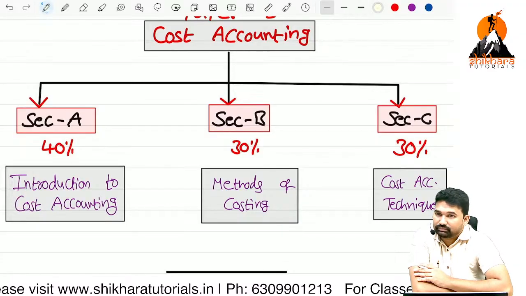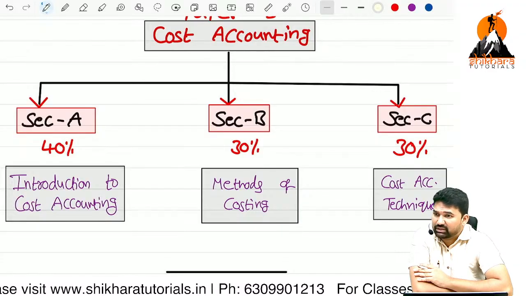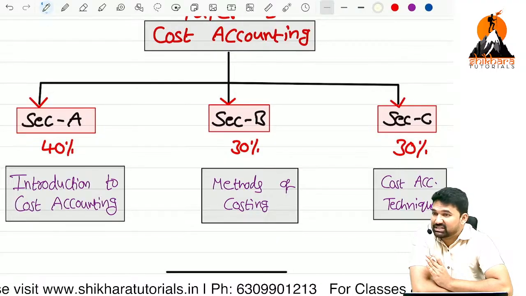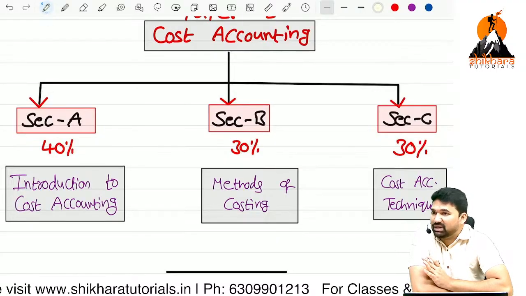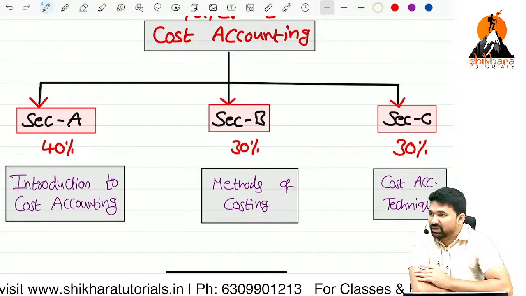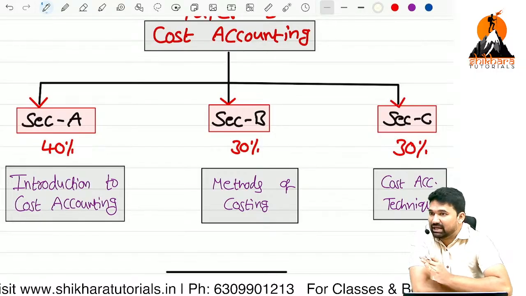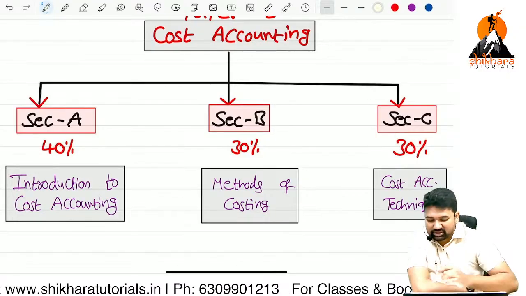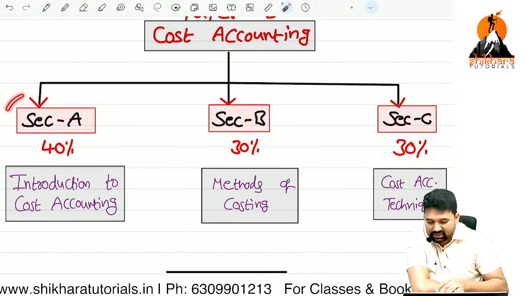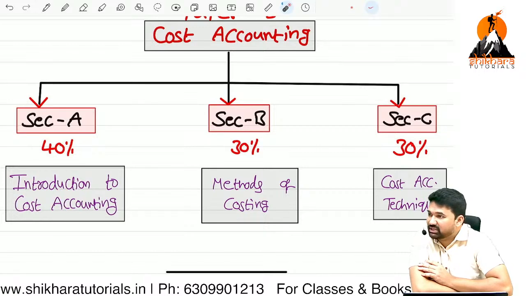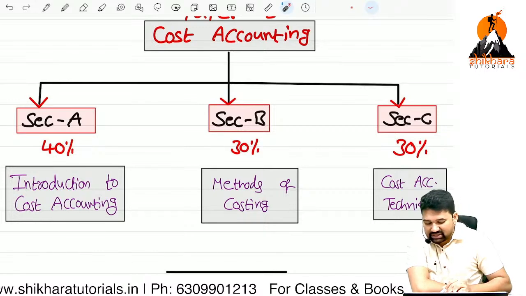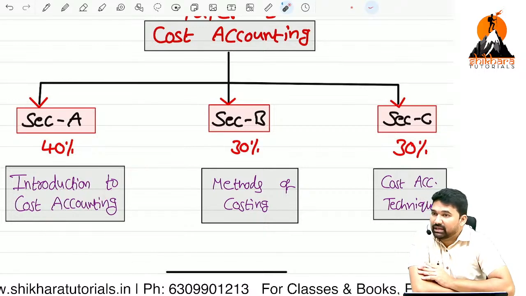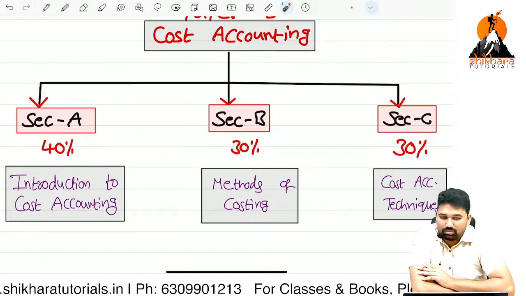With respect to costing, there are three sections, right? In section A, the majority part will be occupied by cost sheet as well as elements of cost. What is the weightage of section A? 40%. What is the name of section A? Introduction to cost accounting.